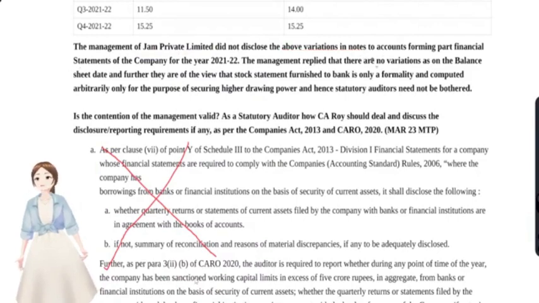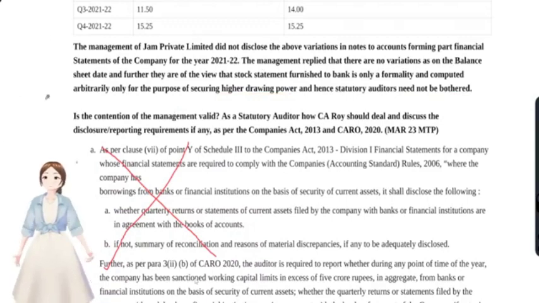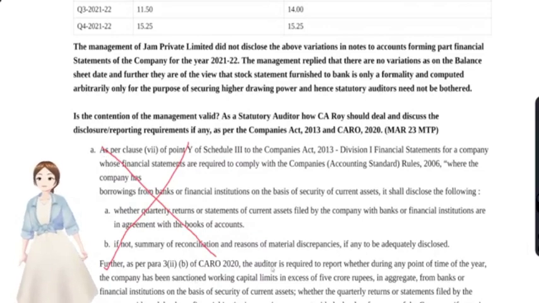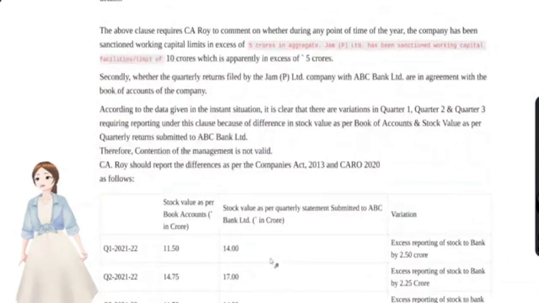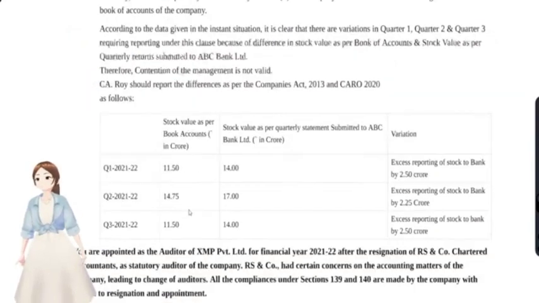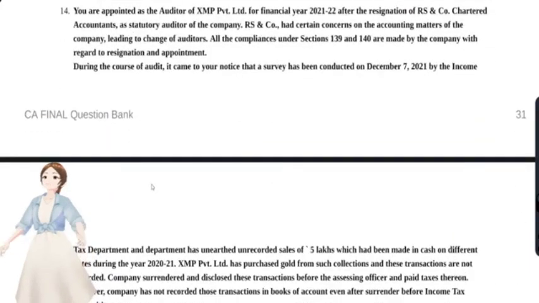The management replied that there are no variations on the balance sheet date, and further they are of the view that the stock statement furnished to a bank is just a formality and computed arbitrarily only for the purpose of securing higher drawing power. Hence the statutory auditor need not be bothered. First you have to write the provisions, that is clause 2.2: working capital more than 5 CR, auditor has to report so and so matter. Then you have to apply that to the case here, and give the variation as you have to report. This is so simple. It's a simple question. And now we'll discuss the 14th question.